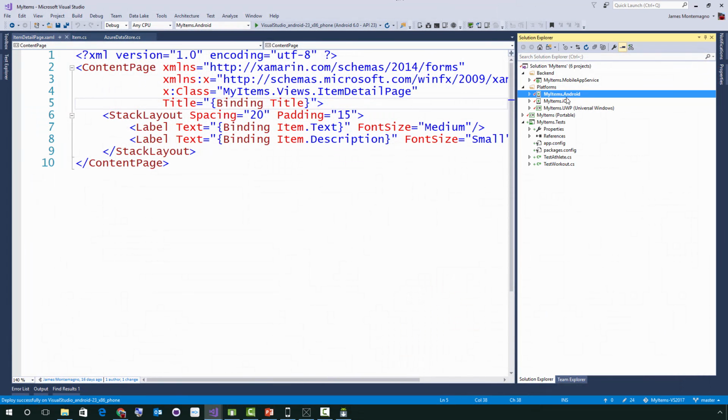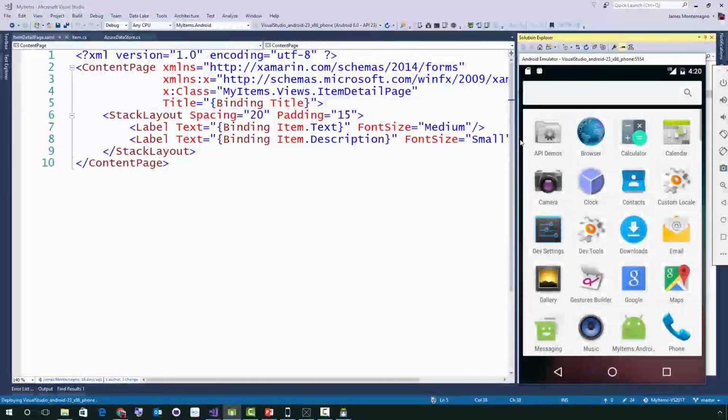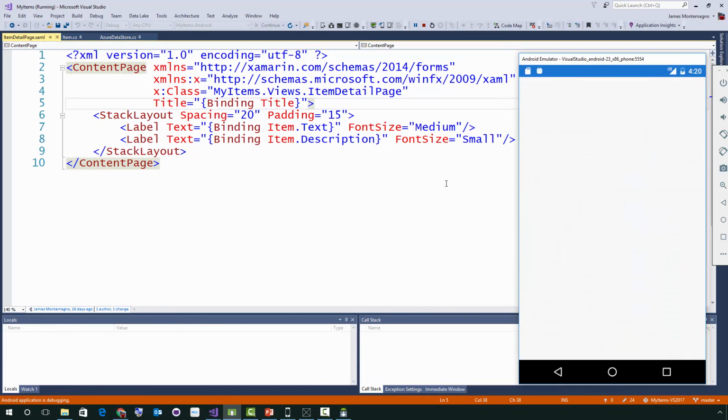Another feature I really like over here, if I go ahead and launch the Android device again, is a way to actually start modifying and updating our user interface in real time, which is really cool. So here I'm just going to launch the Android emulator. There we go, into our device. Wait for it to spin up, I would say. There we go.